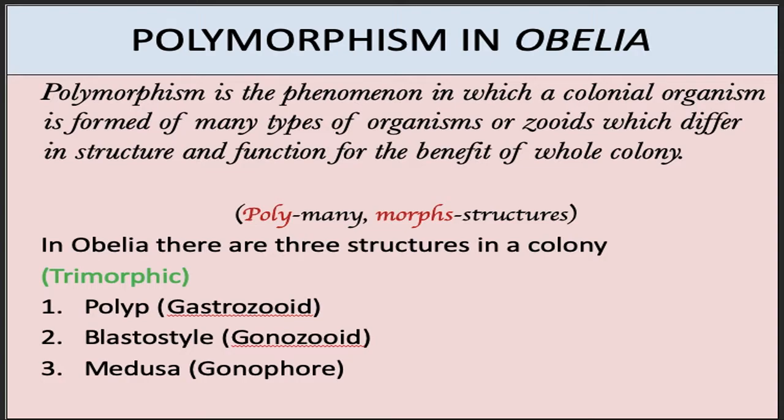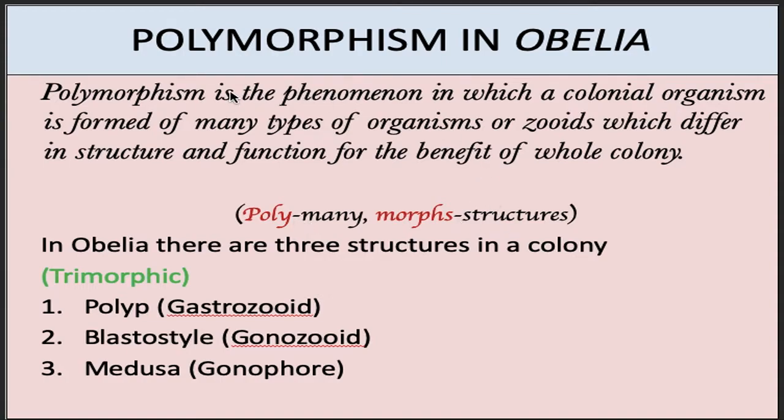This definition means that when in a colony there are more than one type of organism, it is called as polymorphism. As the name polymorphism means, poly means many, morphs means structures. So, an organism's colony which bears many structures.